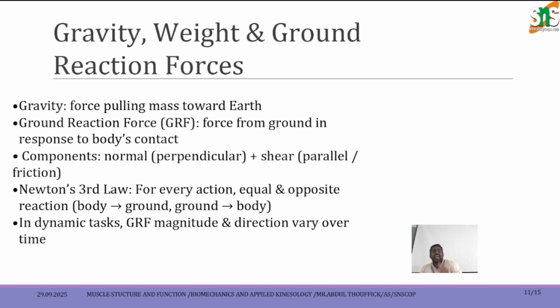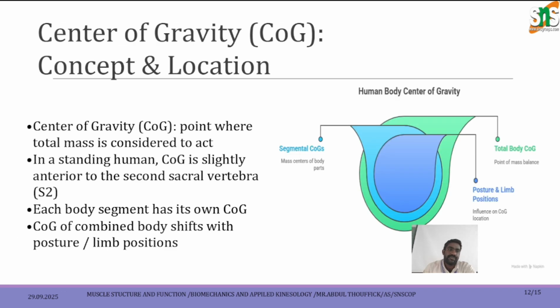So gravity, weight and ground reaction force can act in the same direction, same plane, in different aspects. So Newton's third law: for every action there is an equal and opposite reaction. The body has an action and the ground has an equivalent opposite action. So dynamic tasks have ground reaction force whose magnitude and direction vary over time.